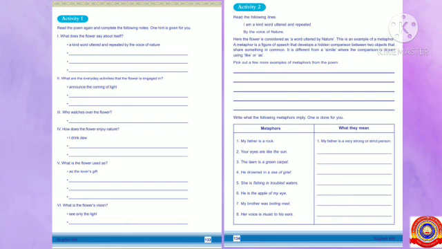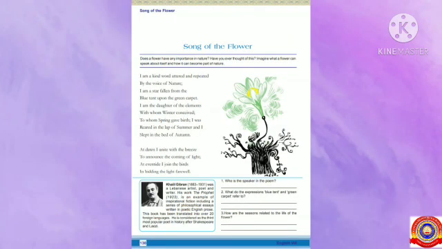Students, today we discussed the activities based on the poem Song of the Flower. You can write today's homeworks in your rough note. We completed the lesson Song of the Flower.